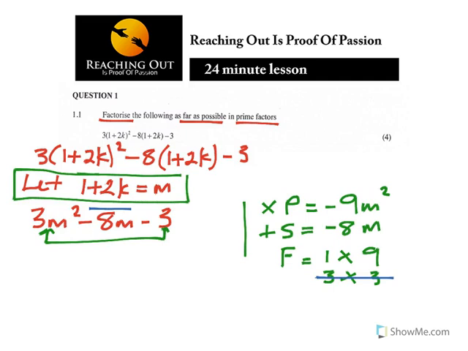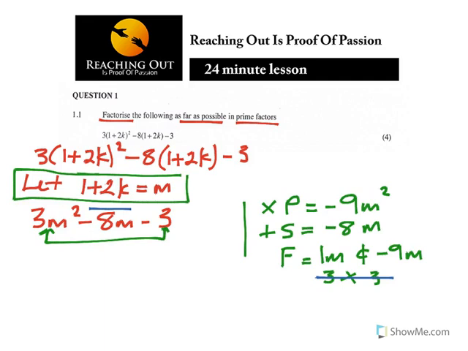Now since the product is negative, it means one of the numbers will be negative. So it can be 1 or it can be 9, but my sum is the guiding factor. It says the sum must be negative, which means the bigger number has to be negative. So my two numbers are 1m and minus 9m.